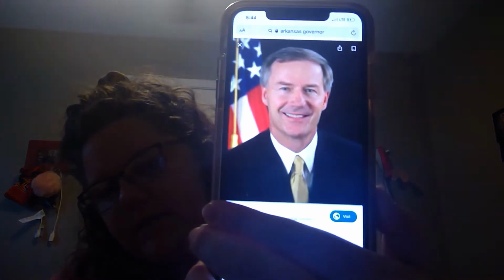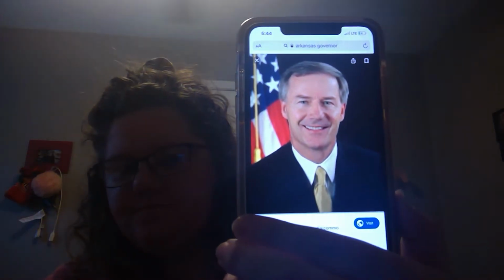Number 9 says, who is the current governor of your state? If you've watched any of the news over the press conferences and why we aren't having school right now, then you would know who our governor is, and you've seen him before. But his name is Asa Hutchinson, and this is what he looks like. Asa Hutchinson. And he's been our governor since 2015. So for the past 5 years, he's been our governor.